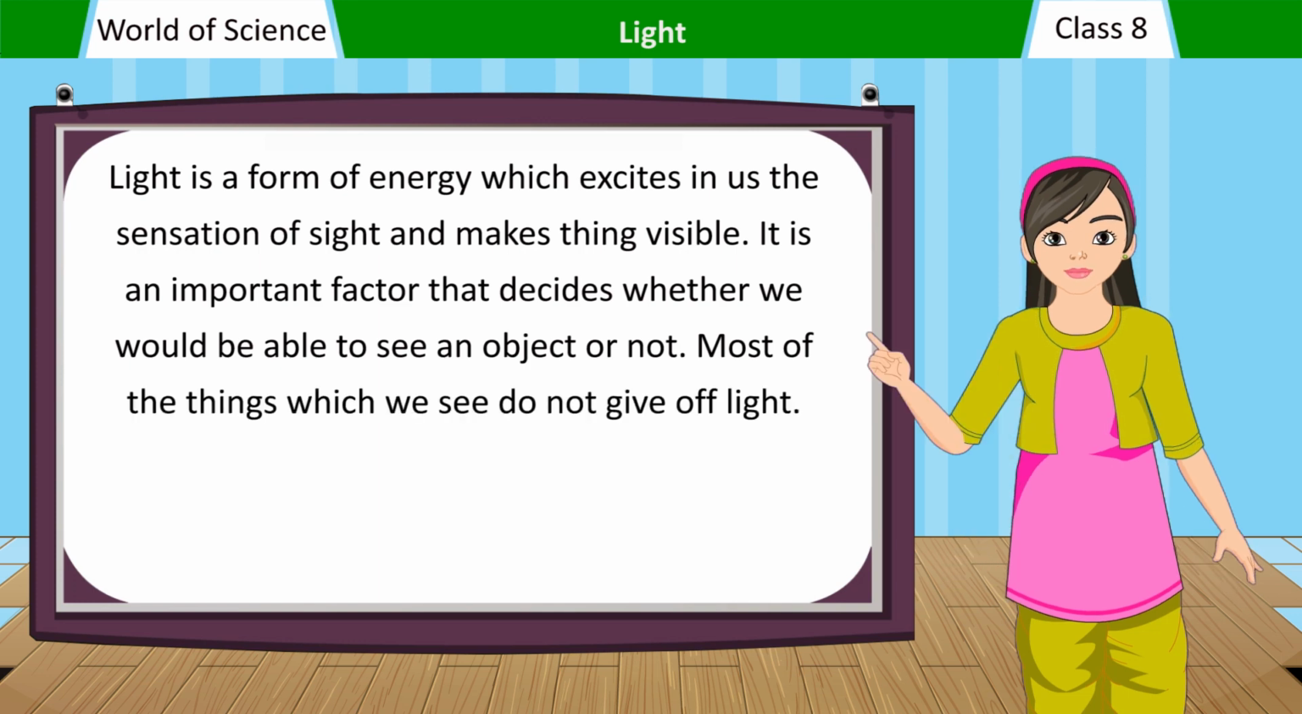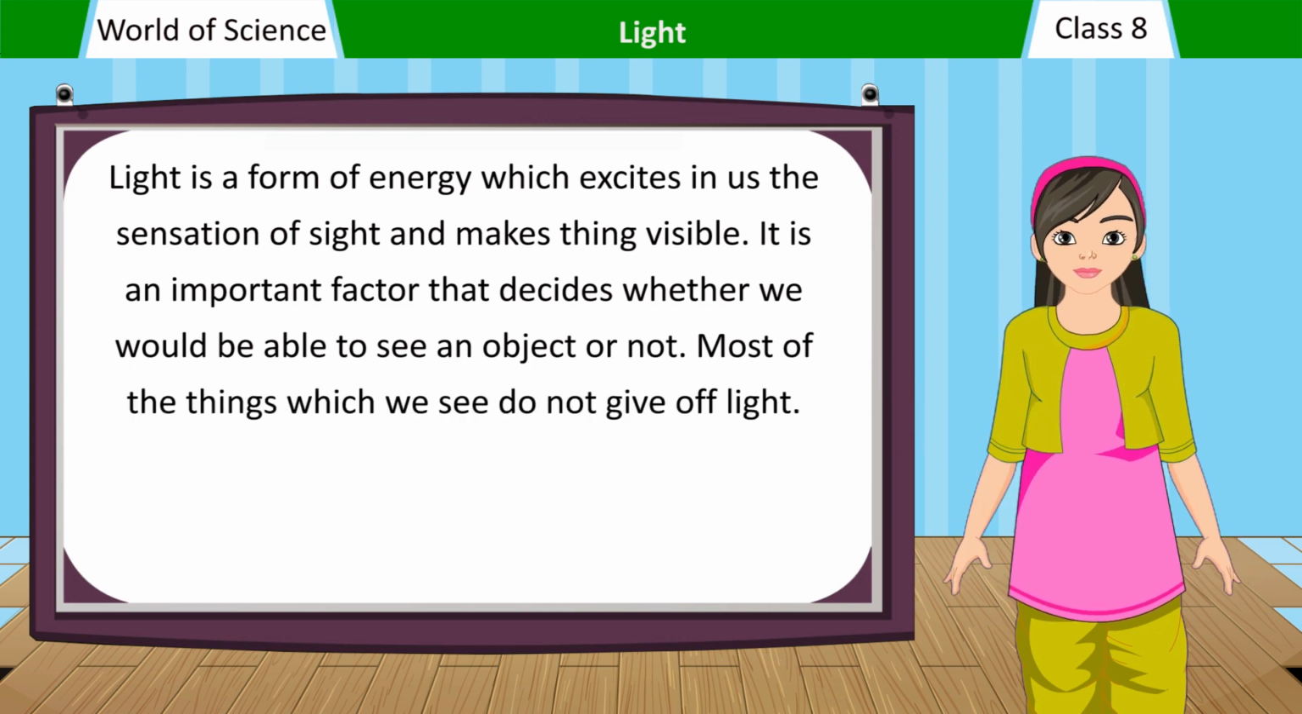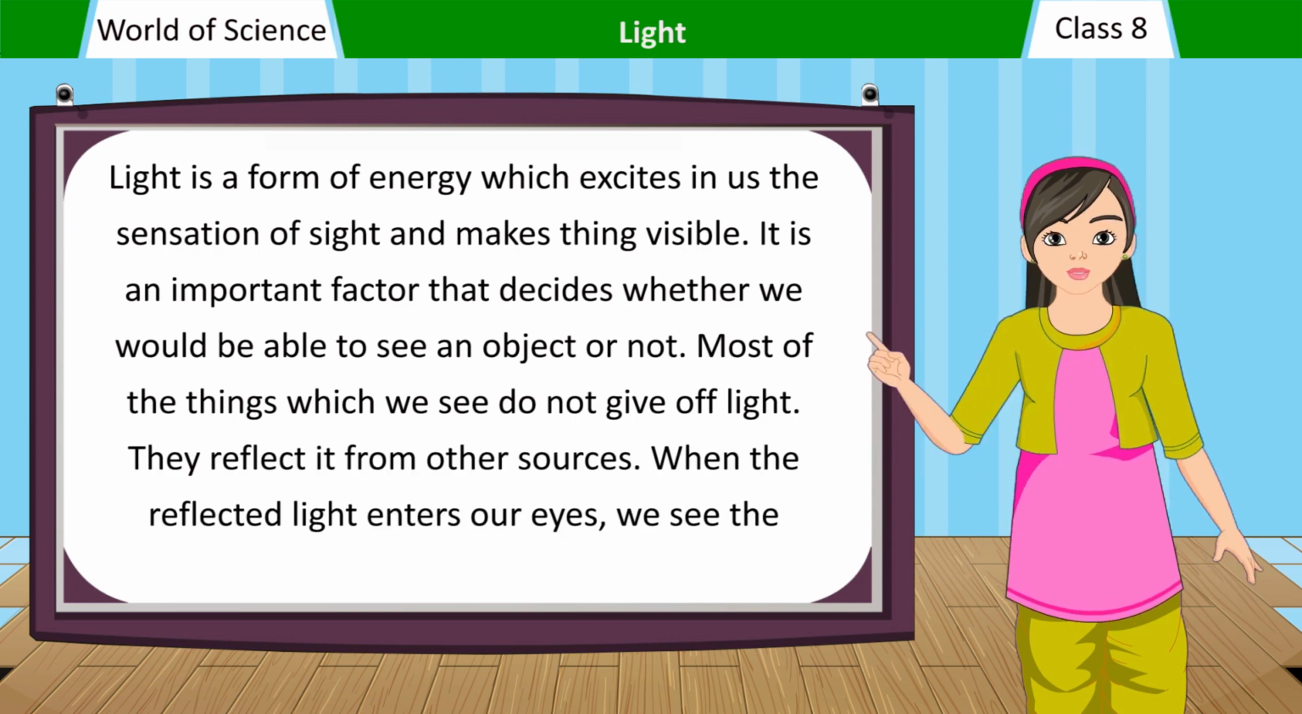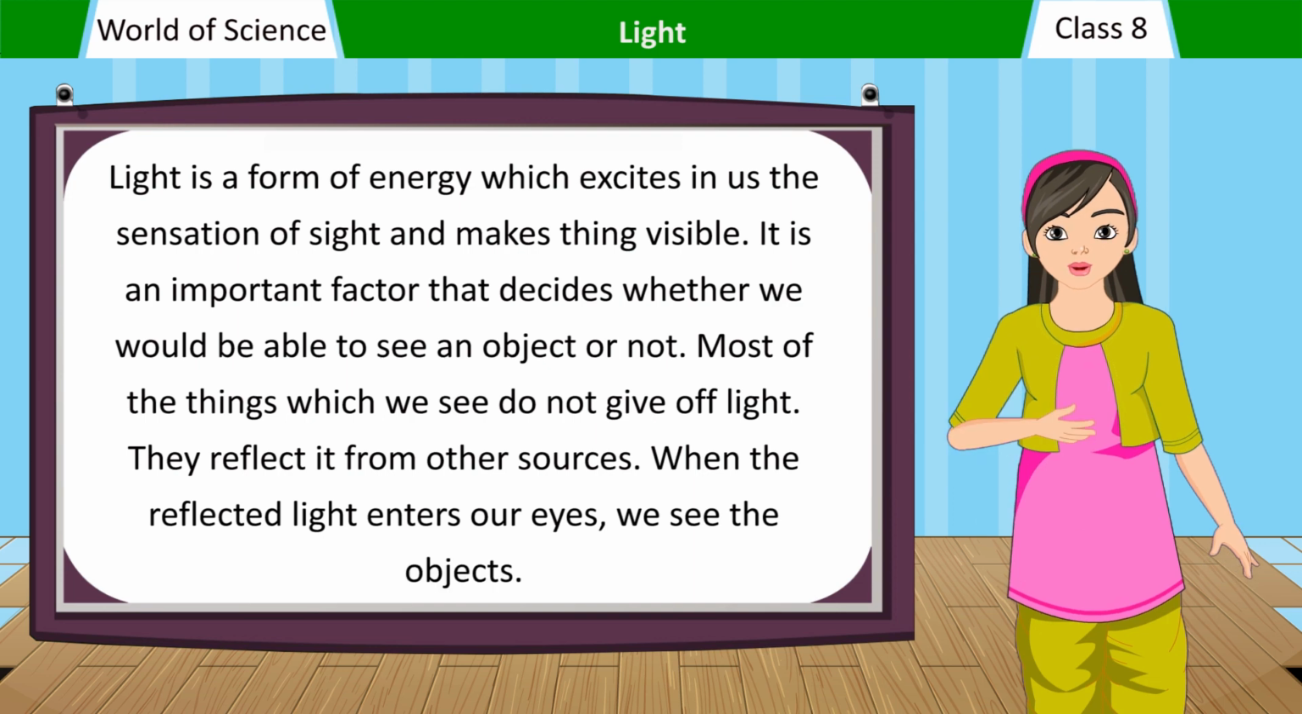Most of the things which we see do not give off light. They reflect it from other sources. When the reflected light enters our eyes, we see the objects.